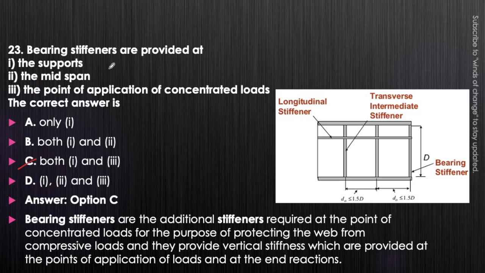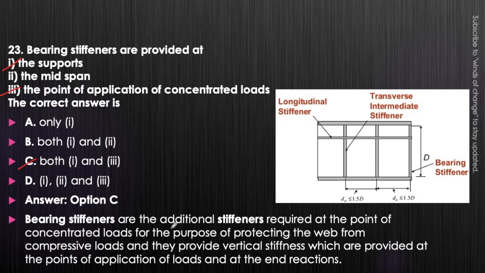Bearing stiffeners are not provided at midspan. Bearing stiffeners are provided where a large amount of shear occurs. Okay, at the midpoint there will be no shear or zero shear. So there we will not provide the bearing stiffeners. It will be provided at supports because shear is maximum at the support, and at the point of application of the load there is also a high level of shear. Okay, so that is why we provide bearing stiffeners at these two places.